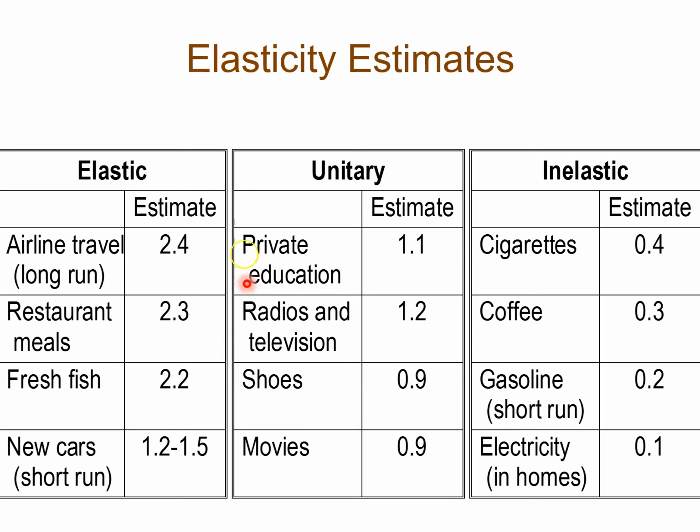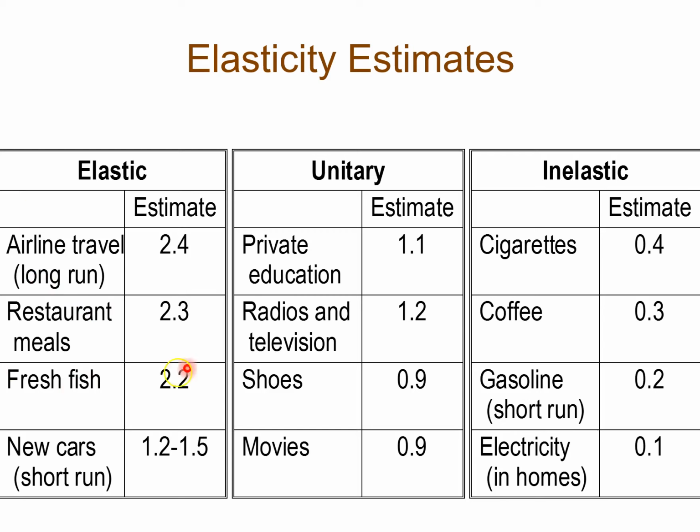And one of the reasons is because there's lots of competition. The more competition there is in a market, the more sensitive customers become to a change in price, or in other words, the more price elastic they become. So the number of competitors is a determinant of price elasticity.